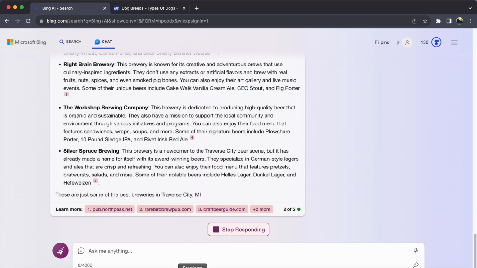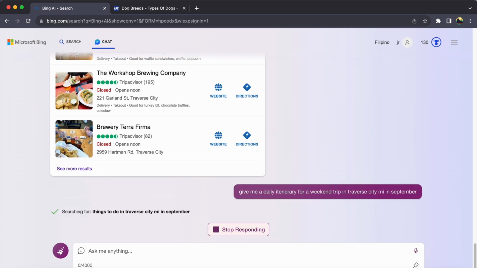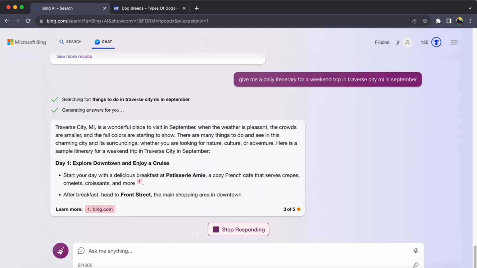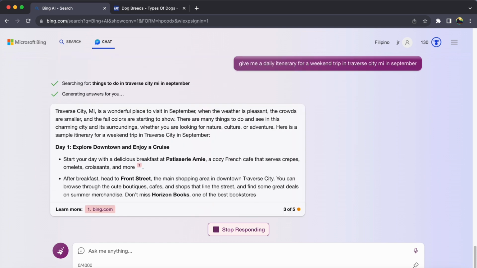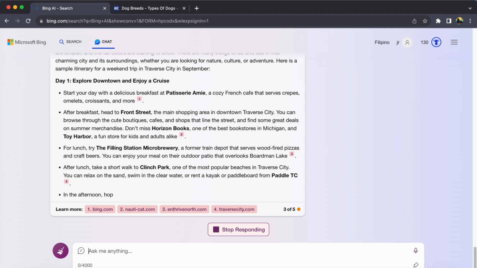Need a daily itinerary? Just ask, "Give me a daily itinerary for a weekend trip in Traverse City in September." Bing will generate a detailed plan for each day of your trip. The magic doesn't stop there. Bing Chat remembers your conversation, so you can refine your plan with follow-up questions, adjust days, or add locations.